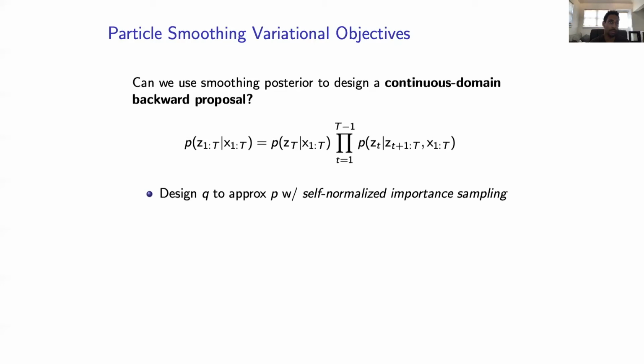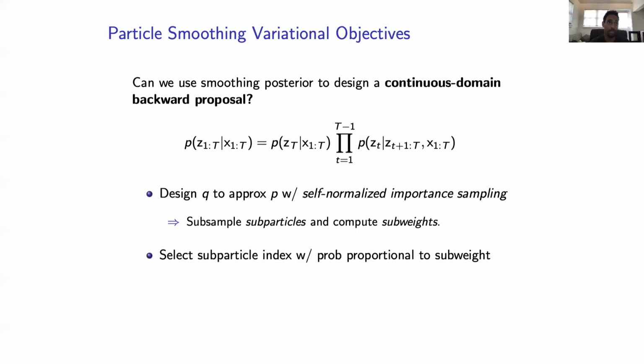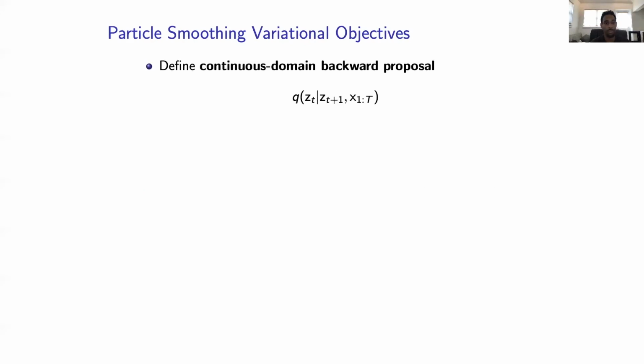Well, we want to design our proposal to approximate our target using self-normalized importance sampling. So we'll subsample subparticles and compute subweights, and then select a subparticle index with probability proportional to the subweight. And this will yield IID sample trajectories and a smooth variational objective. In a bit more detail, here's a continuous domain backward proposal, which factorizes Markovian.